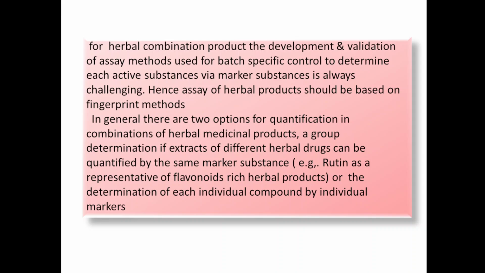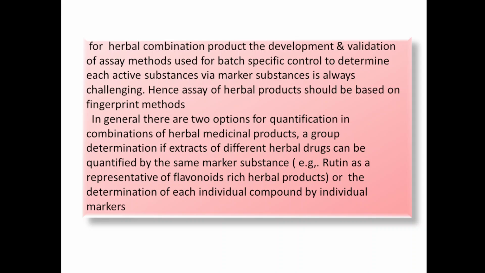It is very difficult to do the assay of active substance via marker. So, fingerprinting is always done to find out which type of active constituent or marker compounds are present in that formulation, and how much quantity of active constituent is present in the herbal formulation.